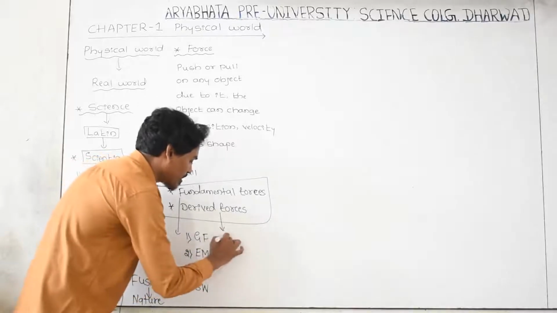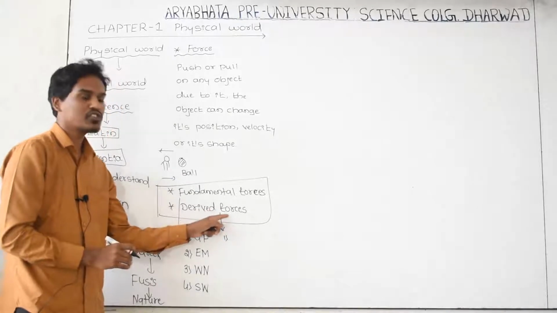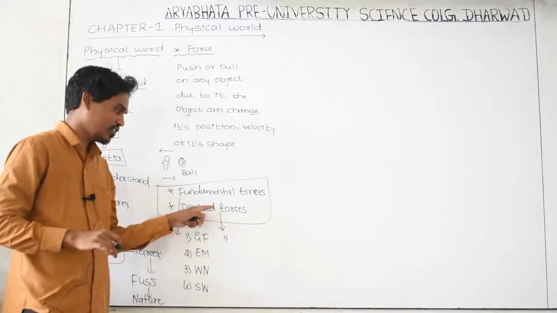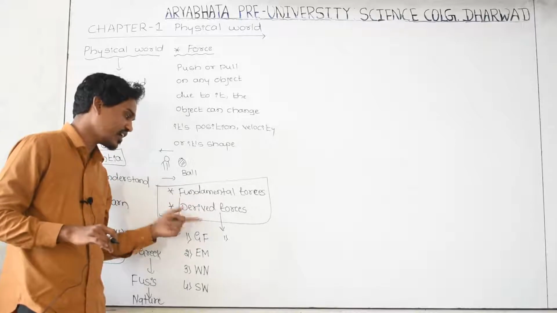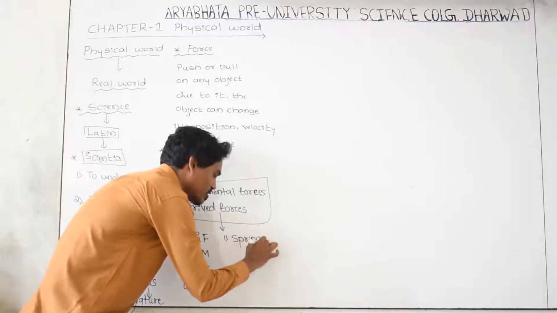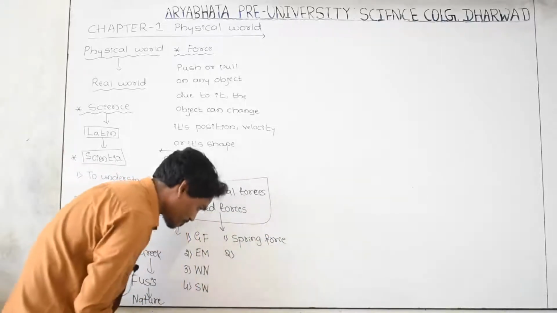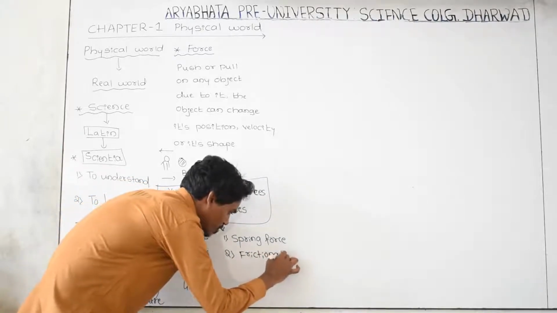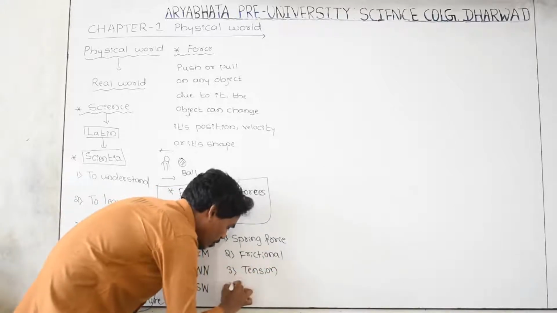Derived forces are the forces which do not happen on their own in nature. These forces depend upon fundamental forces, so we call them derived forces. For example, spring force, normal force, frictional force, or tensional force.